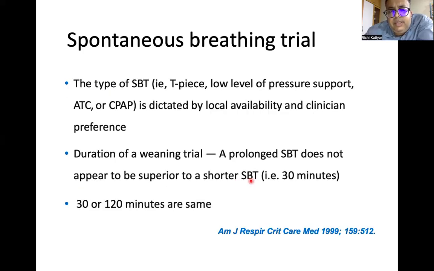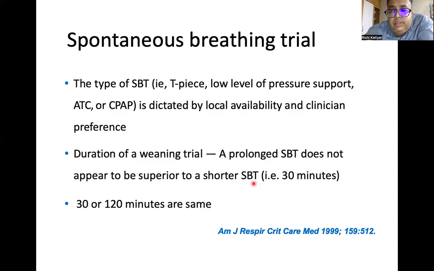The type of SBT, that is T-piece, low level of pressure support or CPAP, is dictated by local availability and clinician preference. Duration of a weaning trial: a prolonged spontaneous breathing trial does not appear to be superior to a shorter one, that is 30 minutes. 30 or 120 minutes are the same. Prolonged SBT does not appear to be superior.